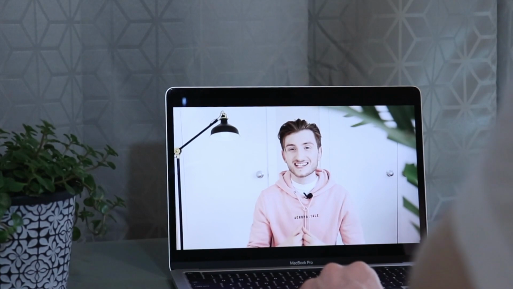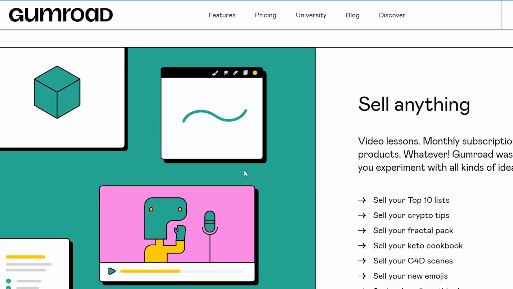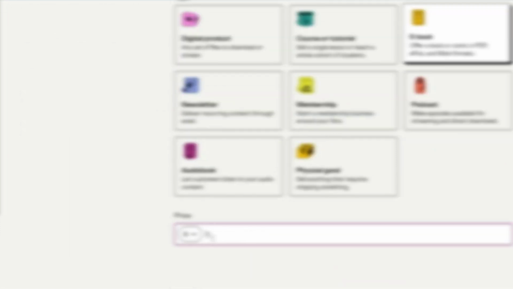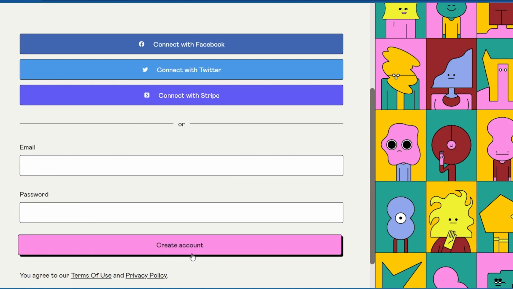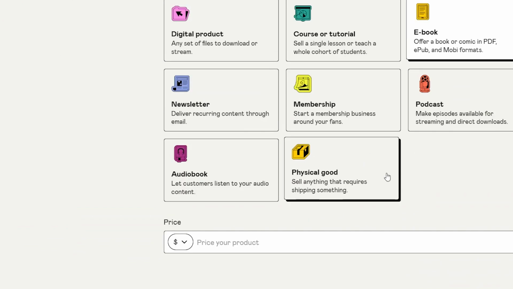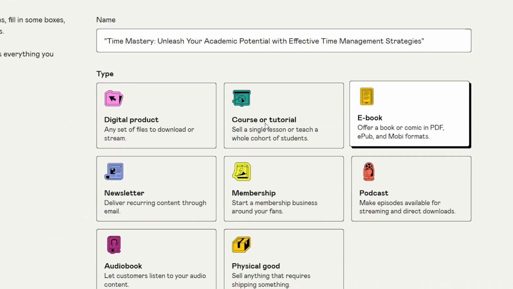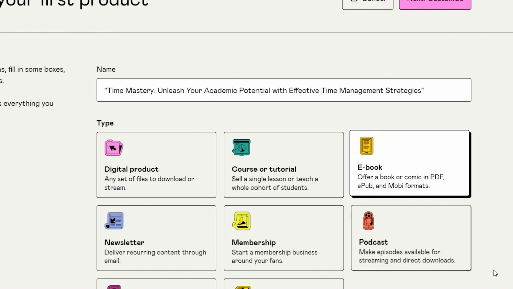With a simple setup process and no upfront costs, Gumroad is a great platform for digital goods like ebooks. All you have to do is create an account, upload your ebook in PDF format, and pick the selling price. The process of uploading an ebook PDF to Gumroad is simple and can be finished in a few steps. First, create an account on the website, which shouldn't take more than a few minutes. Next, upload your product by clicking the Products tab and then selecting a new product. Finally, enter some details about your product, such as the name of the book, its description, and the price you want to charge.